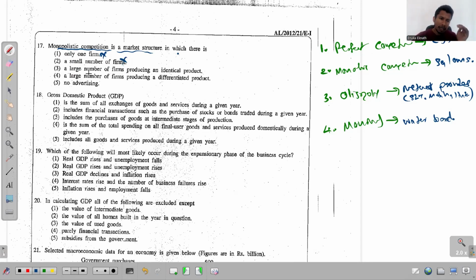The third one, a large number of firms. Yes, we have a large number of firms producing an identical product. No, that is a problem. This part is correct, but not this part. The product is identical in perfect competition, not in other market structures. And the fourth one, a large number of firms providing a differentiated product.